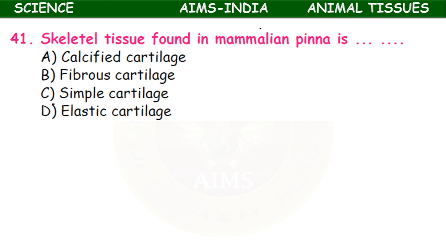The skeleton tissue found in the mammalian pinna, which means external ear, is calcified cartilage, fibrous cartilage, simple cartilage, or elastic cartilage. Which is present? It is the elastic cartilage which is present in the external ear pinna of mammals and even our nose also, the tip of the nose.